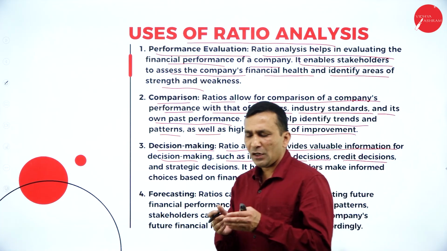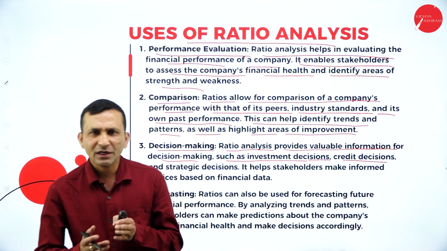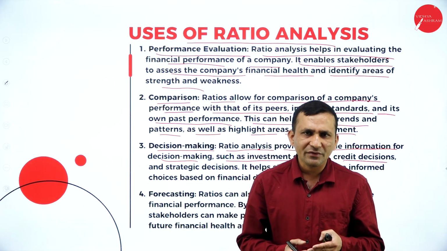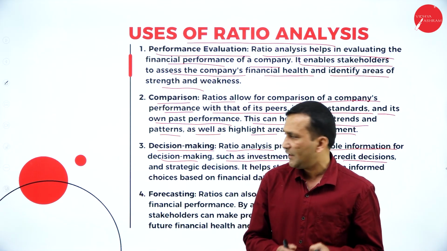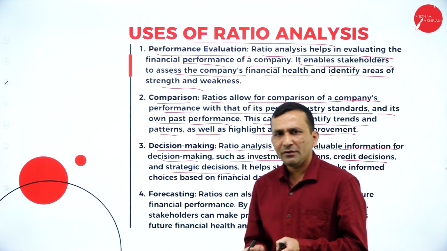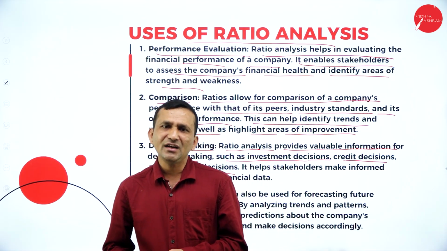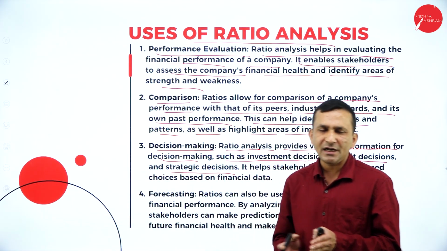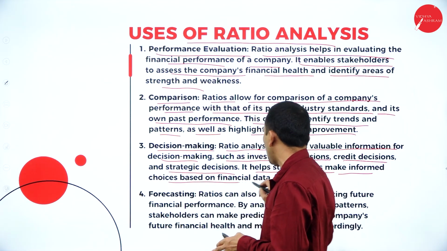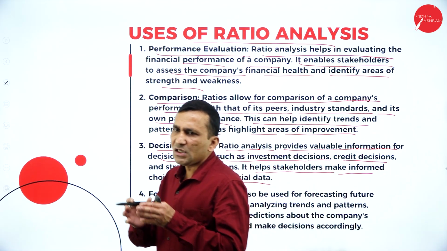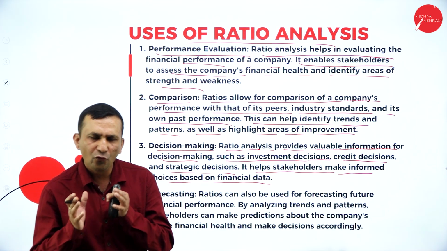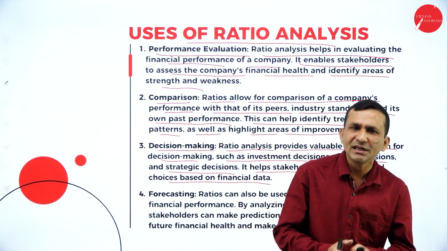And credit decisions: how much credit we can sanction, whenever we are selling goods, based on the transactions happening. And strategy decisions: there are many strategies decided by top-level management, so of course we need to take proper decisions related to strategy. It helps stakeholders make informed choices based on the financial data. Management accountants use ratio analysis for internal purposes only, to take decisions here.